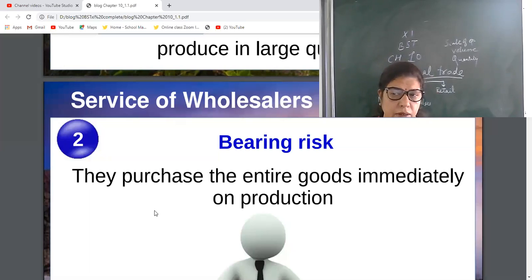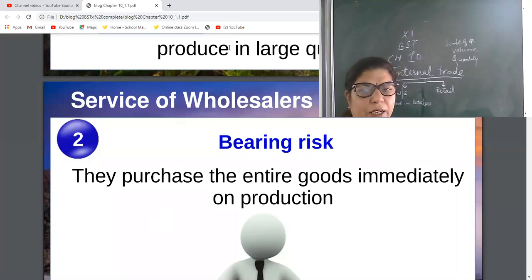Why? Because now the goods will be kept by wholesalers for future requirements. So he has to arrange warehouses, godowns, cold storages, etc., and this burden will not be on the producer.